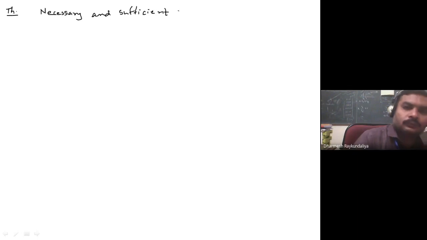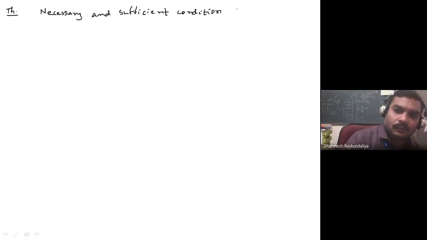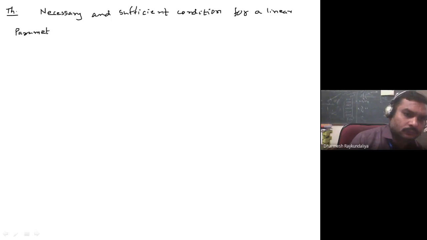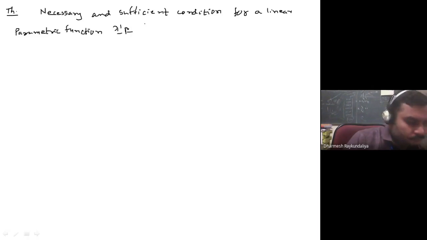Necessary and sufficient condition for a linear parametric function lambda dash beta for the model 2.1. What is 2.1?